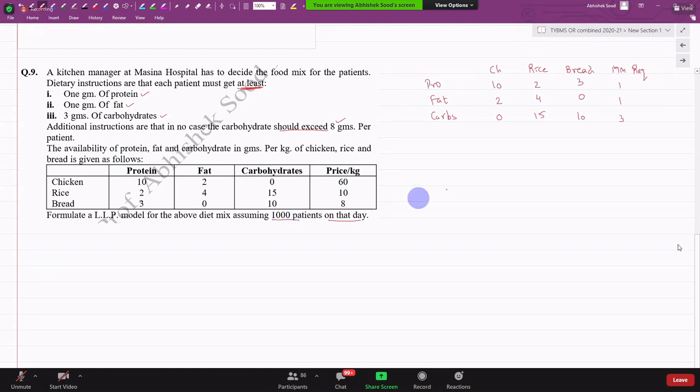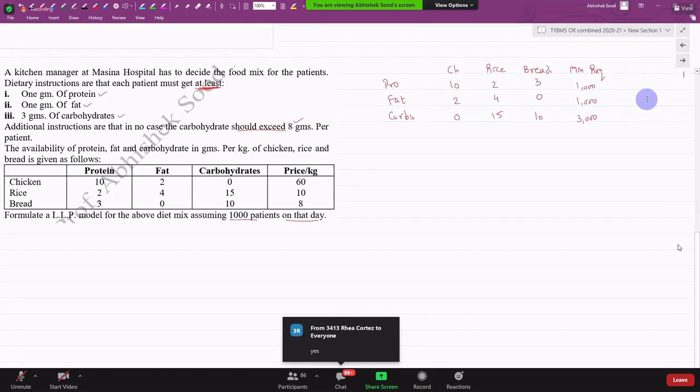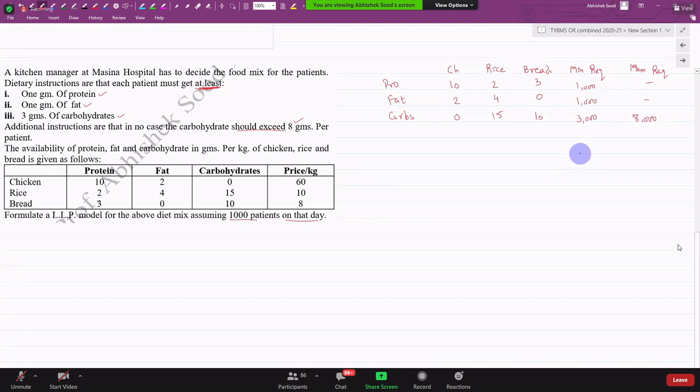But because I have 1,000 patients, this is a per patient requirement, so for 1,000 patients it will be this. But what is my maximum requirement? The requirement should not exceed 8,000 in case of carbohydrates. There is no upper cap on protein and fat, but there is an upper cap on carbohydrates.